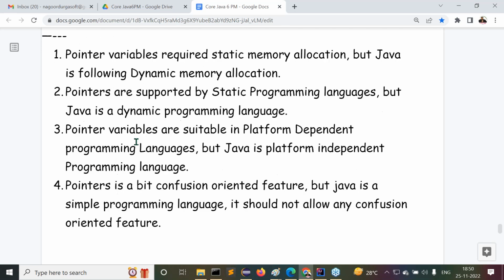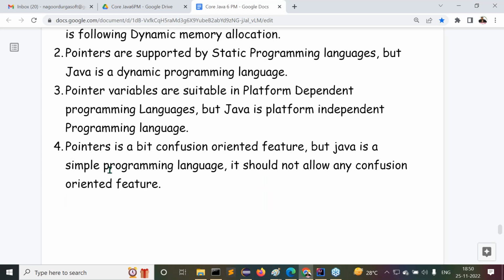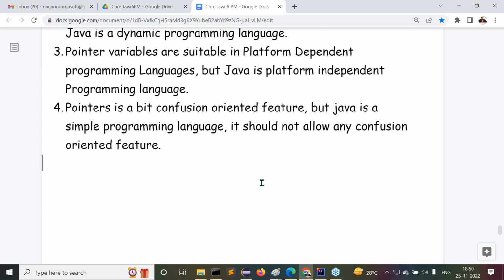Now try to understand these 4 reasons I have given. What is the first one here? Pointer variables require static memory allocation, but Java is following dynamic memory allocation. Pointers are supported by static programming languages, but Java is a dynamic programming language. Pointer variables are suitable in platform dependent programming languages, but Java is a platform independent programming language. Pointer is a bit confusion oriented feature, but Java is a simple programming language. It should not allow any confusion oriented feature. Because of these reasons, pointers are suitable in C and C++, but pointers are not suitable in Java.